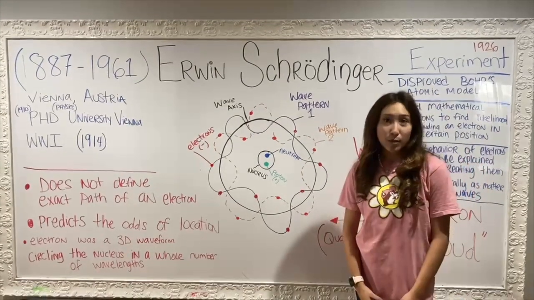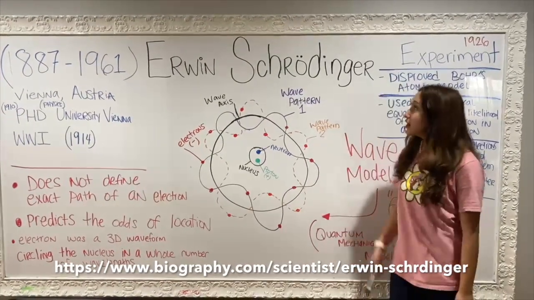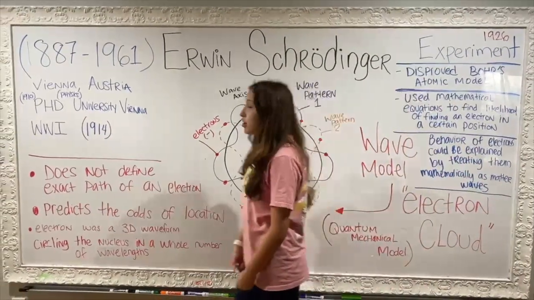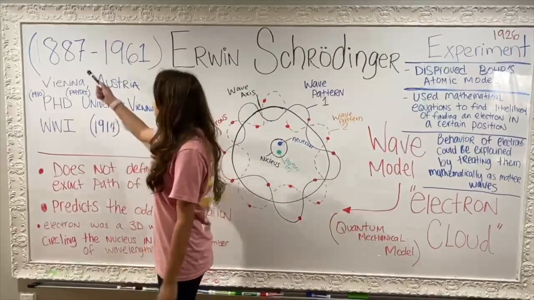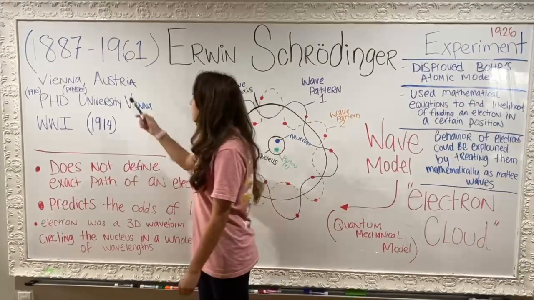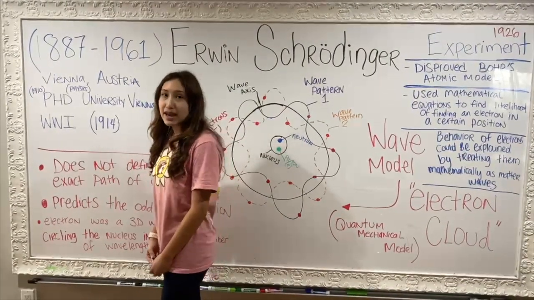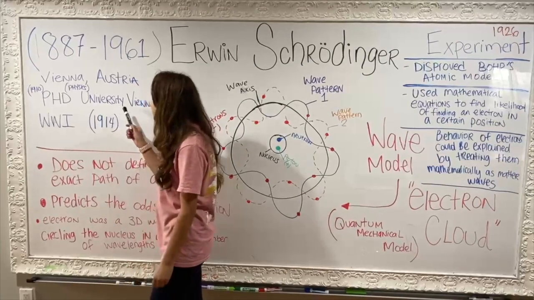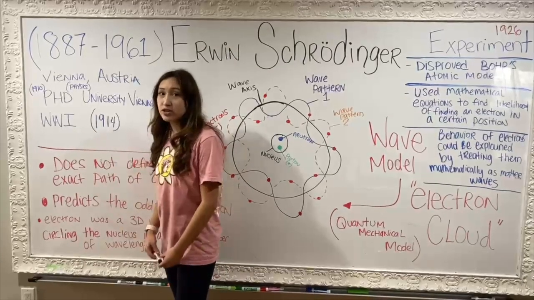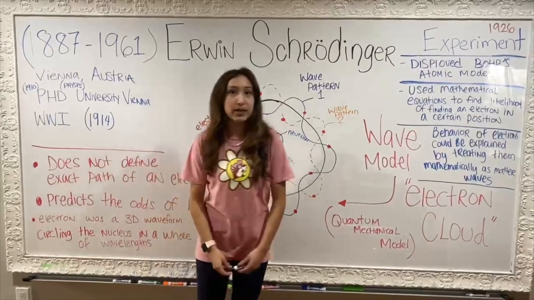So the last atomic model that I'm going to be talking about is Erwin Schrödinger's atomic model. A little background on Schrödinger is that he was born in 1887 and he died in 1961. He was born in Vienna, Austria, and in 1910 he got his PhD in physics at the University of Vienna. After that, in 1914, he was drafted in World War I.